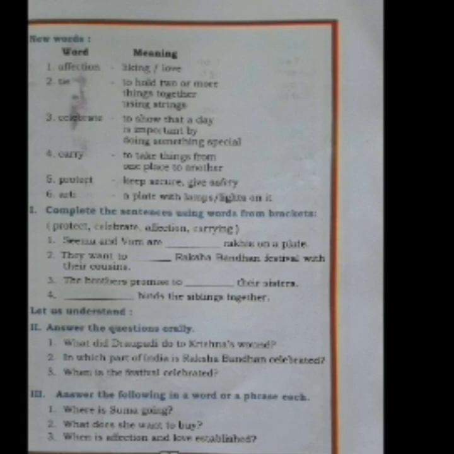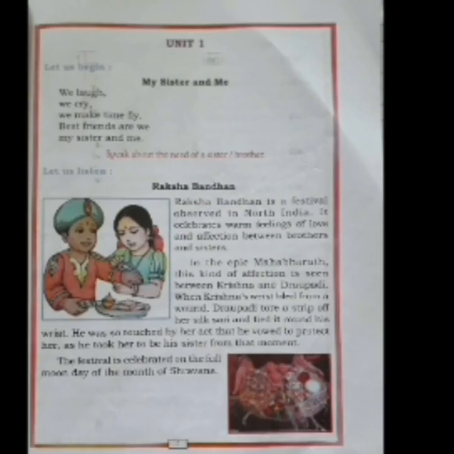Next word is protect. Keep secure or give safety. Means to keep something safely. Next word is Aarti. What do you mean by Aarti? Aarti is a plate with lamps or lights on it. Have you seen the plate of Aarti? Few people take a plate and place some candles or lamps or lights in it to do their pujas. So children, I hope you have understood the meaning. Now let us start the lesson Raksha Bandhan.